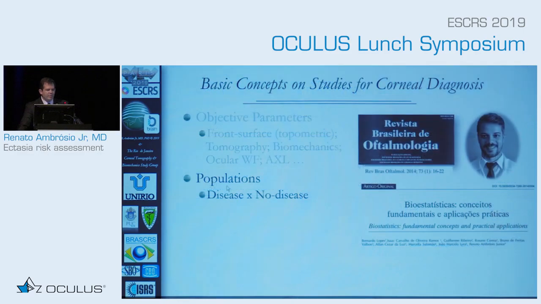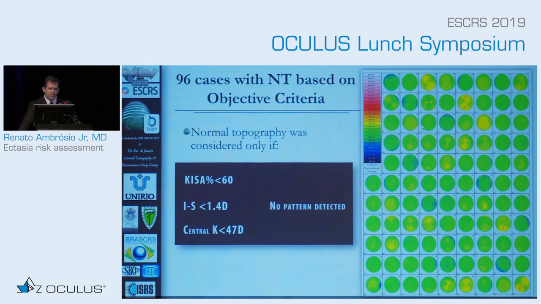So we came with the population. We have to understand the population. If you try to develop a way of detecting keratoconus, you'll be very good with topography, but how you define keratoconus is very important, so that we have objective criteria to say that these fellow eyes were normal based on KISA, IS, central K, and no pattern detected on the TKC, on the Pentacam, and the Keratograph.